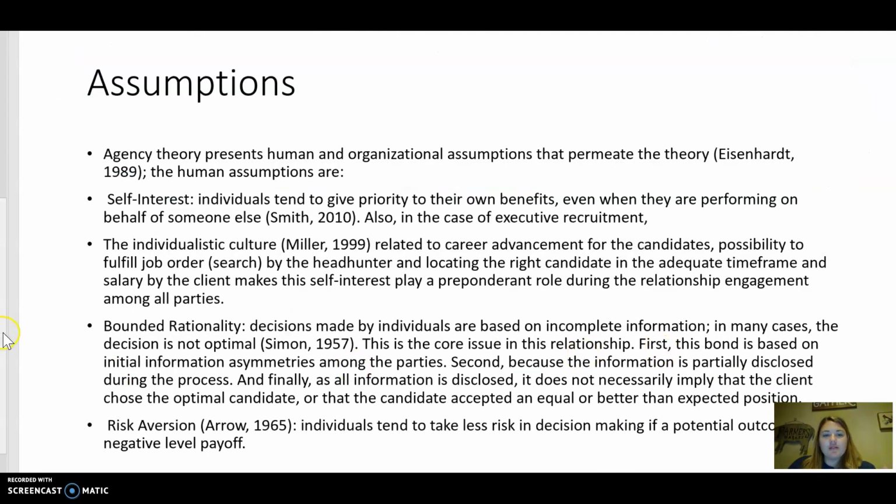So here's a few of the assumptions. Self-interest, that individualistic culture, bounded rationality, and risk aversion. The bounded rationality is based on decisions that are made by incomplete information. So sometimes when you're working with different realtors or different loan officers, you're getting all kinds of different information. You might be making decisions too prematurely on some of these things. And then the self-interest, of course, again, the individuals that are part of this are giving priority to their own benefits. And again, with the real estate agents, they're thinking of themselves there.